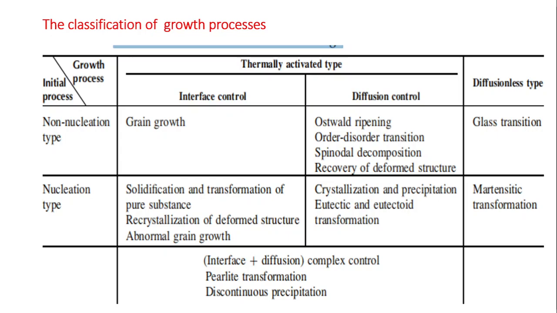A totally non-nucleation type of diffusionless transformation is the glass transition. A nucleation type diffusionless transformation is the Martensite transformation.